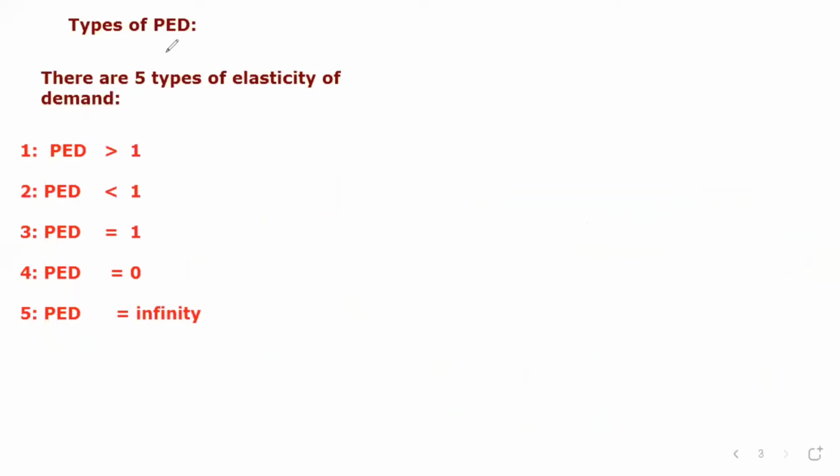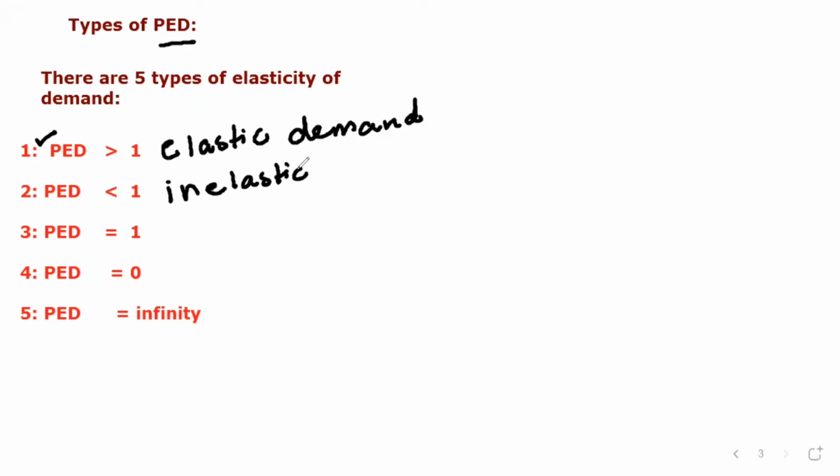Here we are going to discuss the types of price elasticity of demand. There are five types. Number one, PED greater than 1, which is elastic demand. Number two, PED less than 1, which is inelastic demand. Number three, PED equal to 1, which means unitary elastic demand.